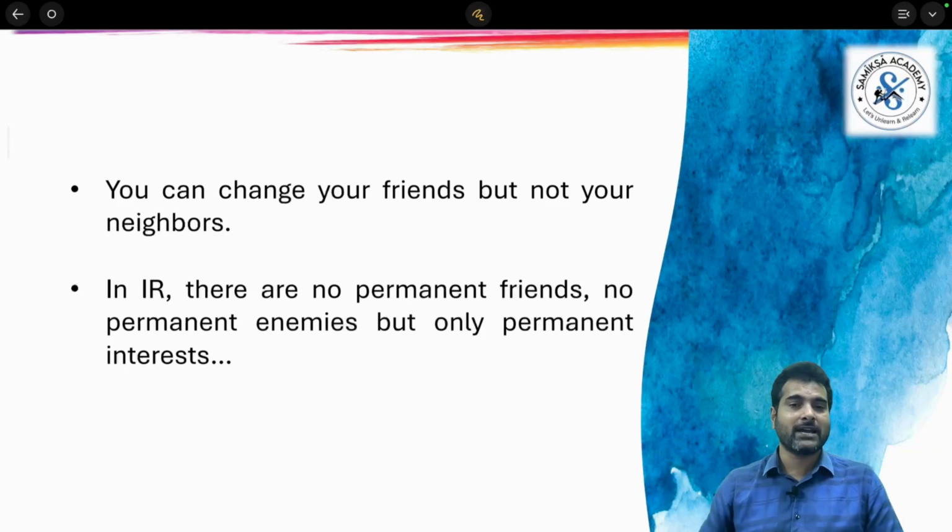So this is what I would like to share in this particular aspect. If anyone really wants to understand international relations, understanding the spatial dimension, that is the geographical aspect, and the temporal dimension, that is time, these two are the fundamental dimensions that allow you to understand the relationship between India and other countries, or country A and country B.